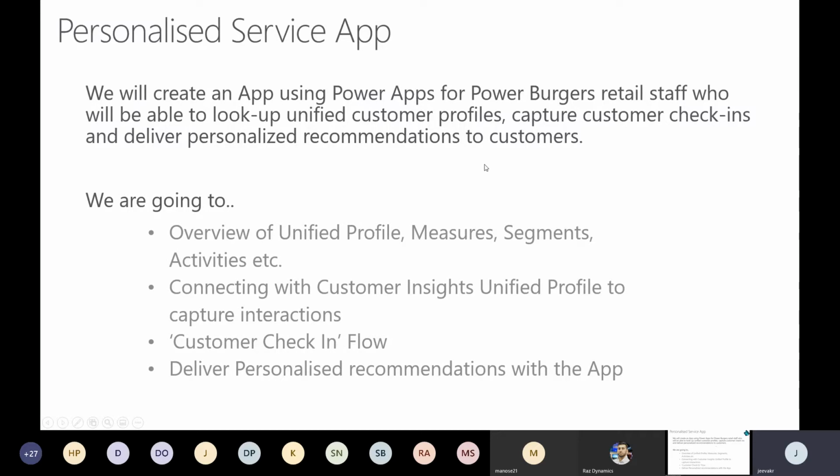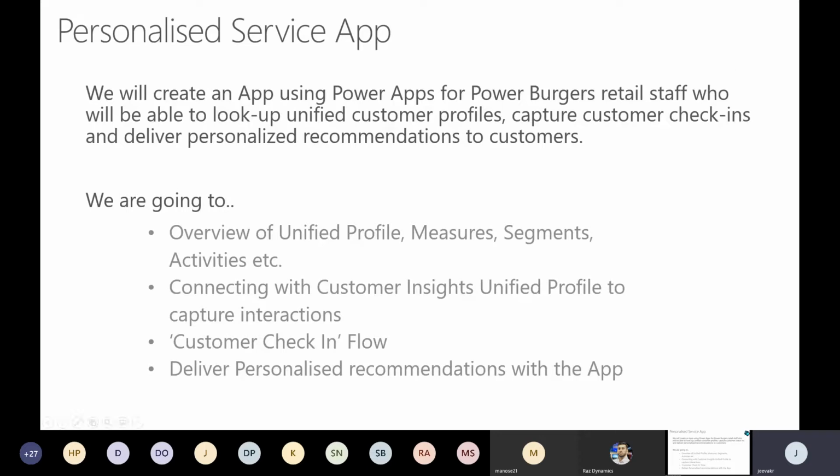Yeah, so we will have that app created now. That app will eventually show all the data that we just created in the previous session that she created, and that data will be consumed in this app, and it will give a wonderful holistic view for the salesperson or the service person who is working at that store and taking care of that customer, right? And then she will also capture a check-in. So make sure that when the customer is there, they check in, and that check-in is also captured. It's used for the next time she visits the store, or does a next purchase online, something like that.